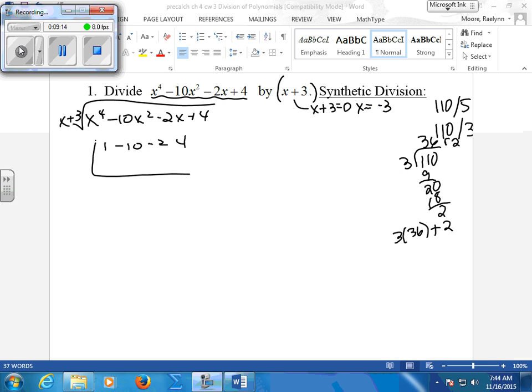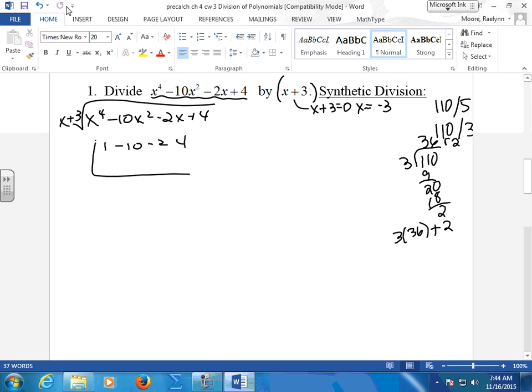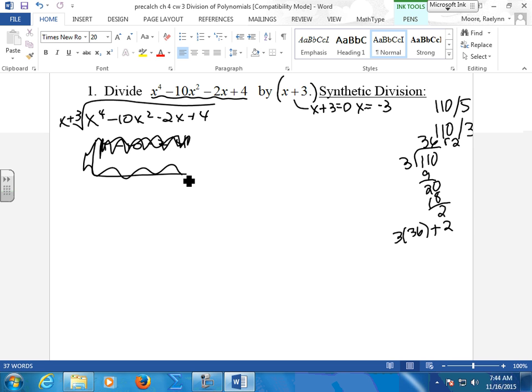So, synthetic division, and I'm surprised some of you didn't do it last year. I don't remember any type of division last year. Okay, now, we're going to start again here because I was just pulling these out. Alright, you're going to pull out all your coefficients. But your x's have to be accounted for.